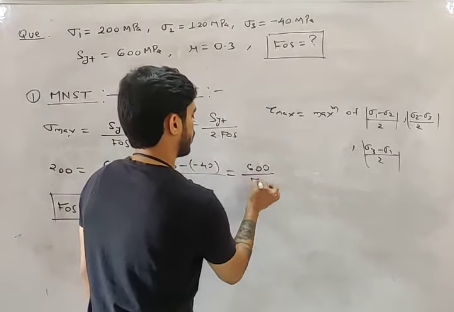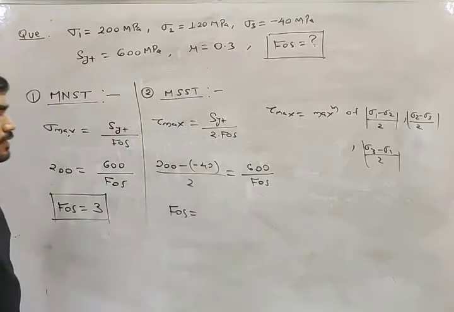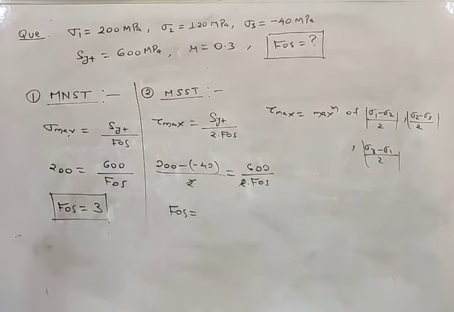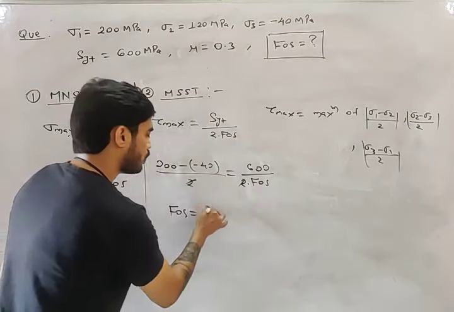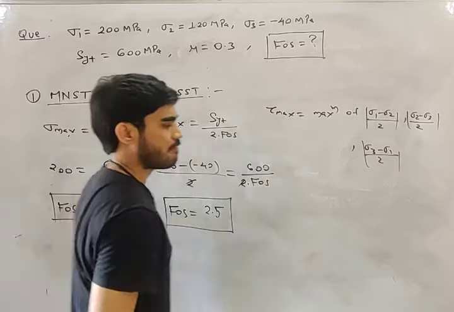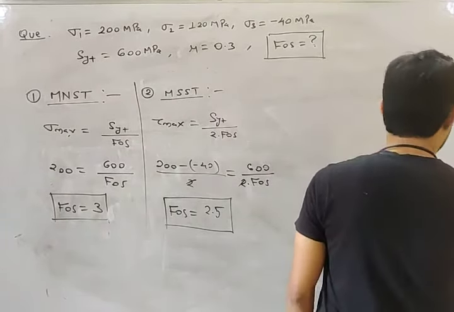600 divided by factor of safety. So what will be factor of safety in this case? Sorry, this will be 2. So 2 and 2 will be cancelled. 600 by 240, it will be 2.5. So this is the factor of safety according to maximum shear stress theory.